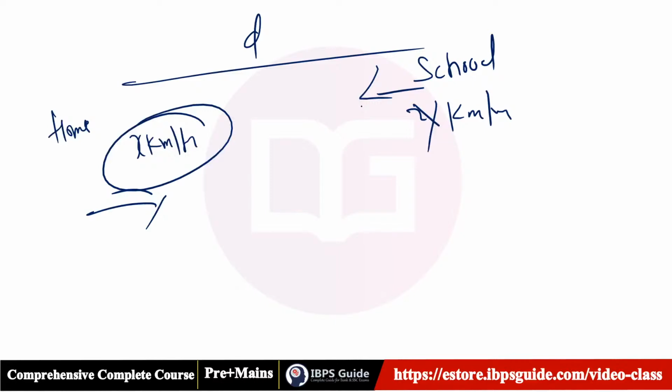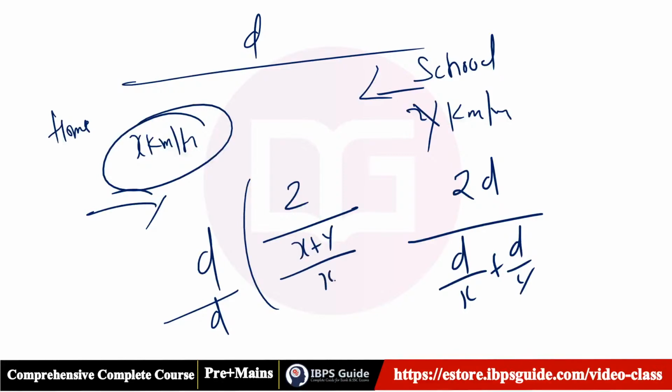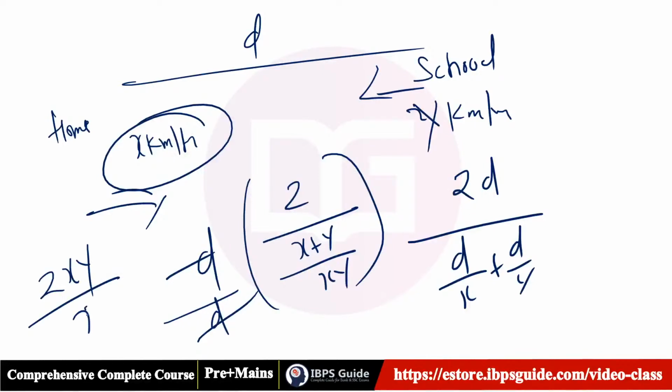Total distance upon total time. Total distance will be 2d, total time will be d upon x plus d upon y. You take d common, and here you get 2. From here also you take d common, you get x plus y upon xy. And that's divisible. So the answer will be 2xy upon x plus y.